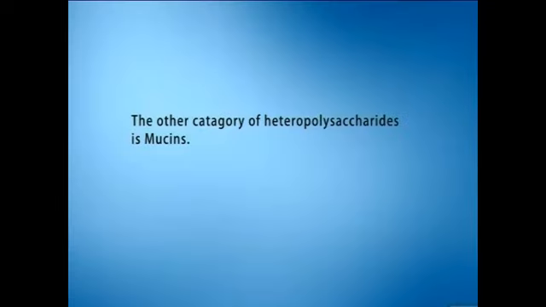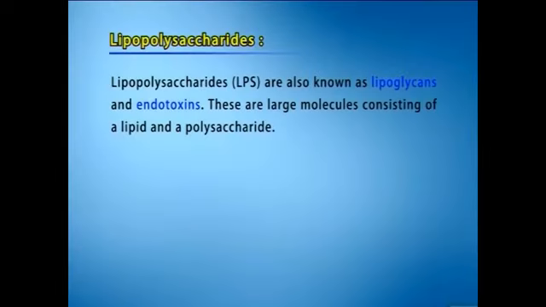The other category of heteropolysaccharides is mucins. The next category is lipopolysaccharides. Lipopolysaccharides, which are also known as lipoglycans and endotoxins. These are large molecules consisting of a lipid and a polysaccharide. The polysaccharide portion is composed of an O antigen, an outer and inner core joined by a covalent bond. They are found in the outer membrane of gram-negative bacteria and often elicit strong immune responses in animals.